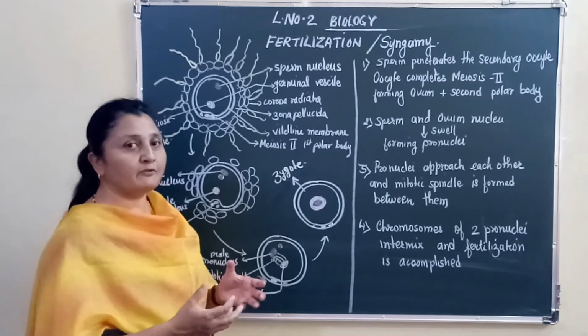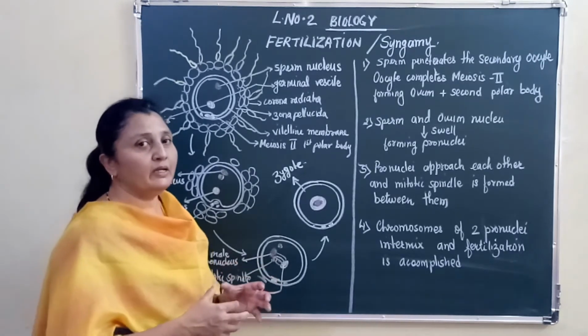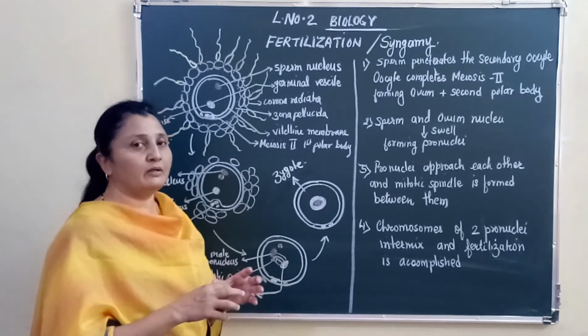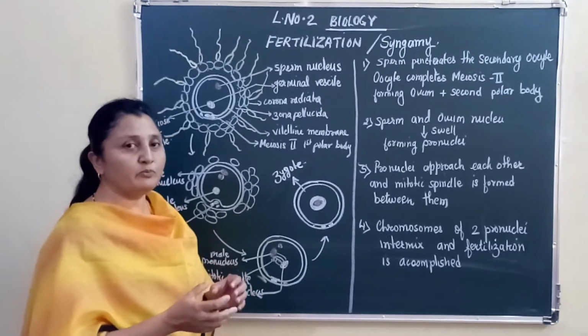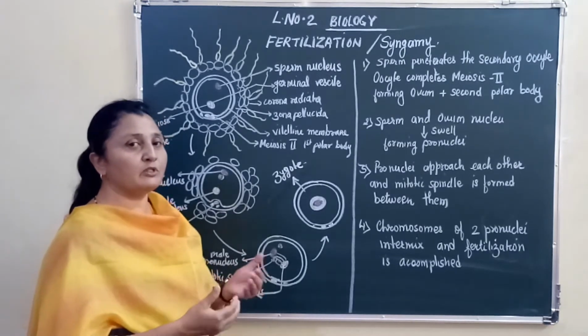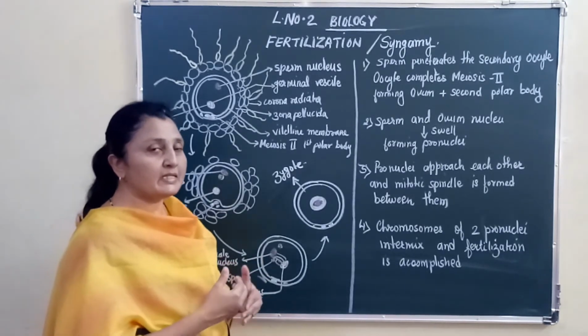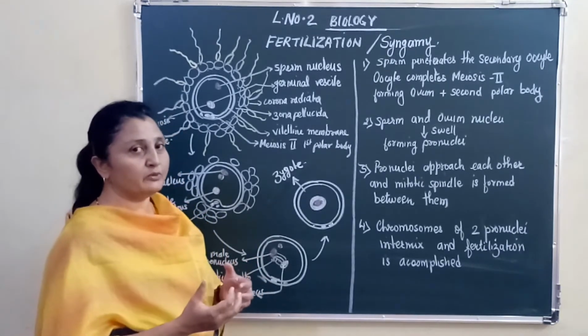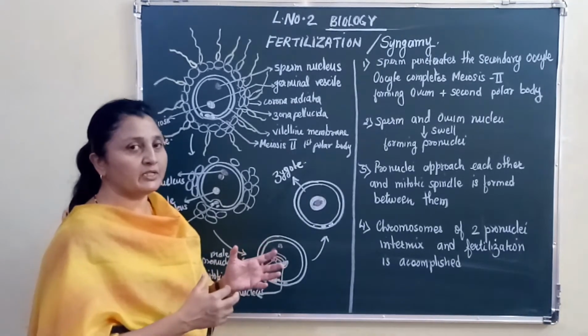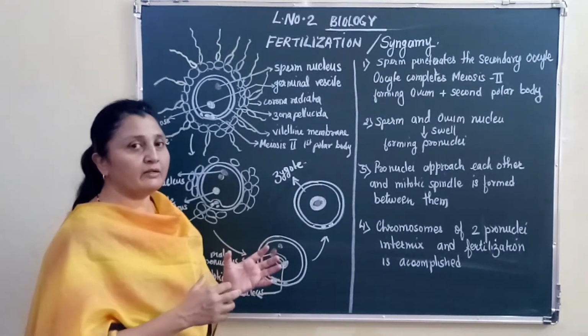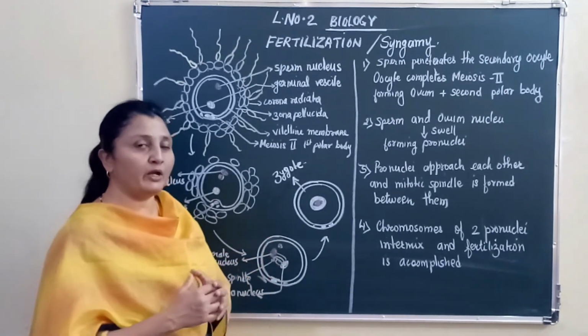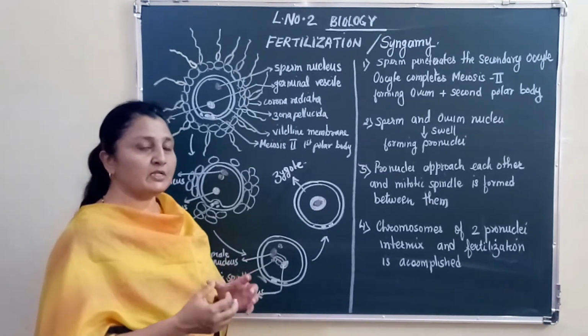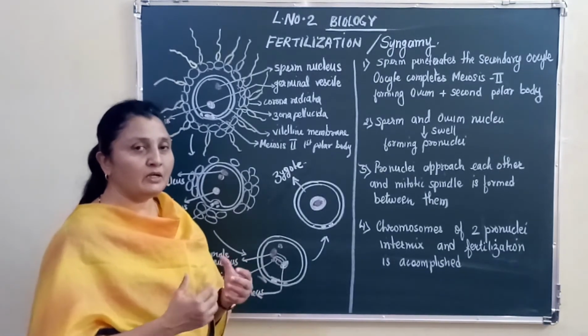Unlike in other animals, fertilization in humans takes place inside the ampulla of the fallopian tube or uterine tube. So fertilization is internal, and it results in the formation of a diploid zygote, the first cell of the new life.